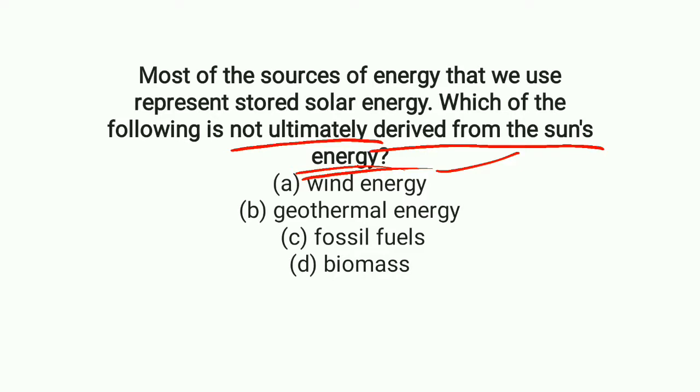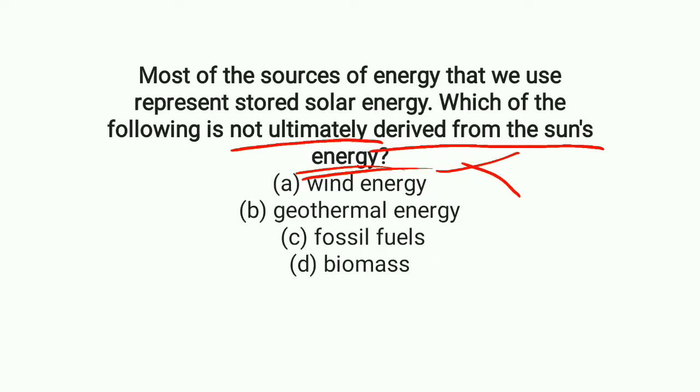Wind energy is the energy we are getting from the wind. Wind means moving air. How will the air move? That is due to the difference in temperature in the atmosphere. So directly it is related to the sun's energy. So option A is not the correct answer.